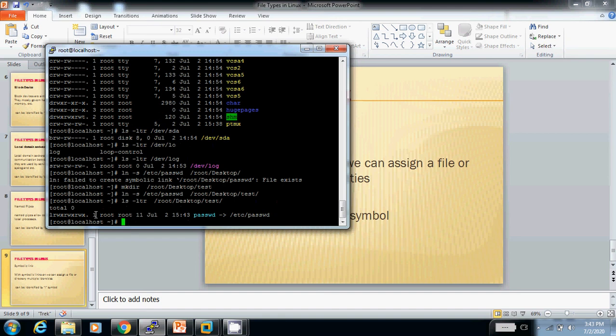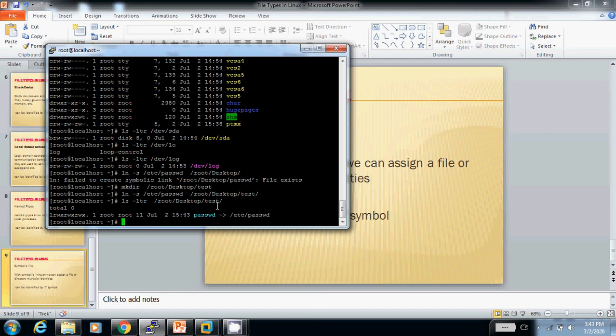This file starts with l. This is a symbolic link, a shortcut of the file. The original file name is /etc/passwd, and my location is /root/Desktop/test.